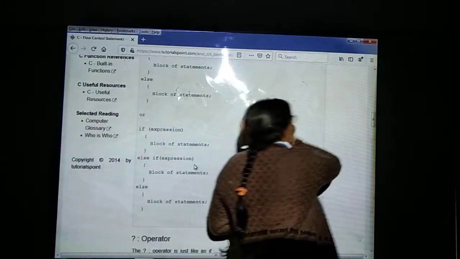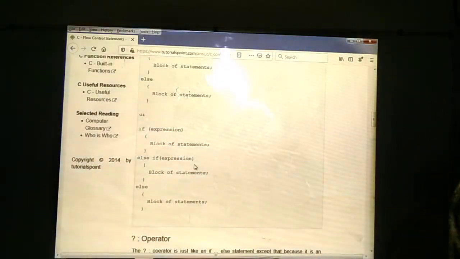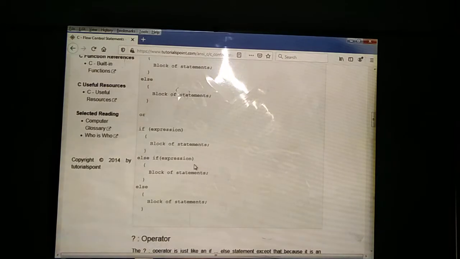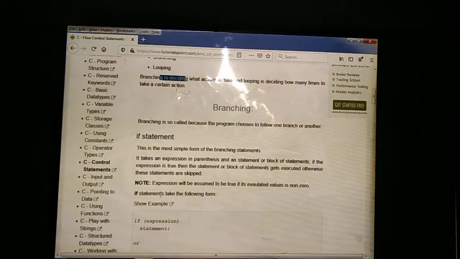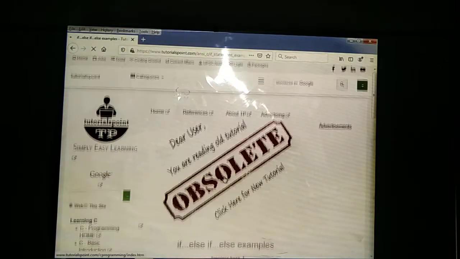This is about branching statements. In branching statements we are going to be using simple if, if else, and if else if. We can see the examples also.